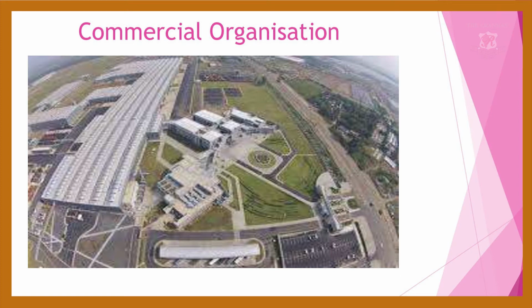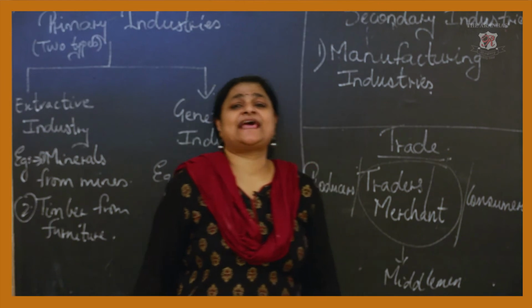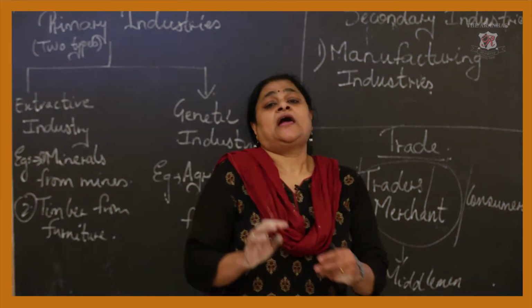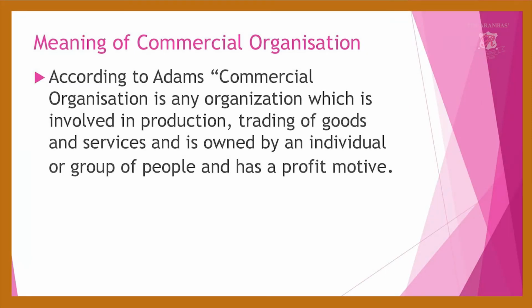Next is the commercial organization. I have shown you a picture of the commercial organization here. What exactly do you mean by commercial organization? According to Adams, a commercial organization is any organization involved in the production and trading of goods and services, owned by an individual or group of people, for earning profit.